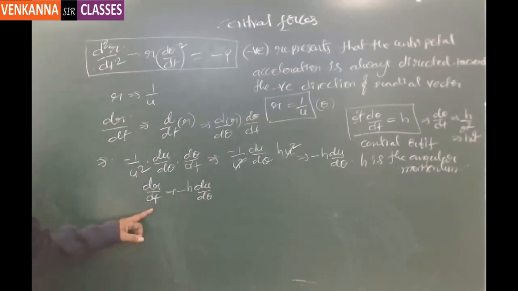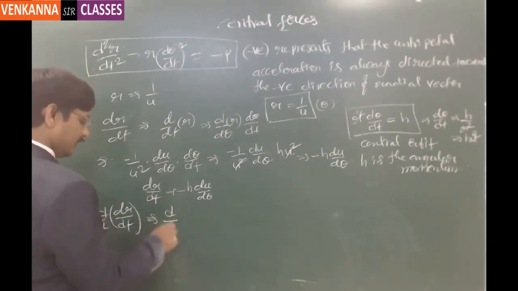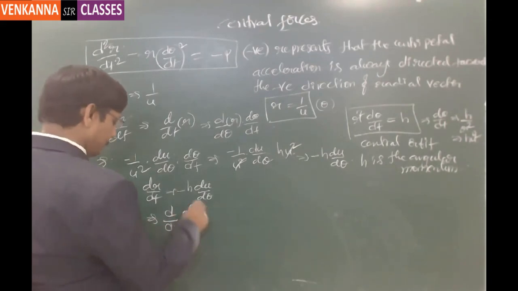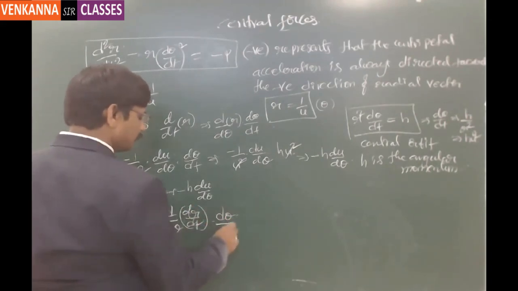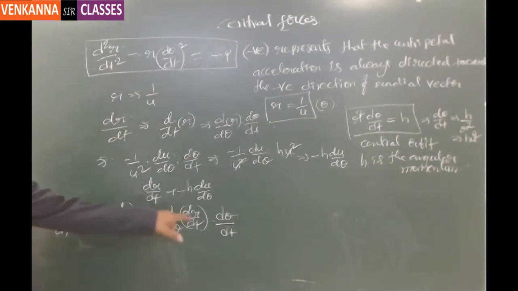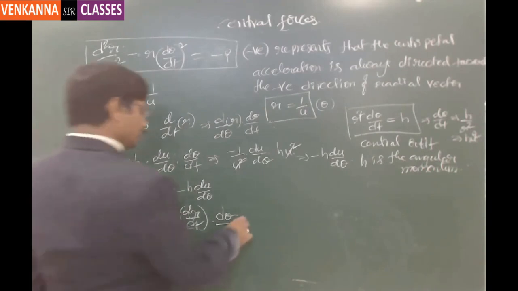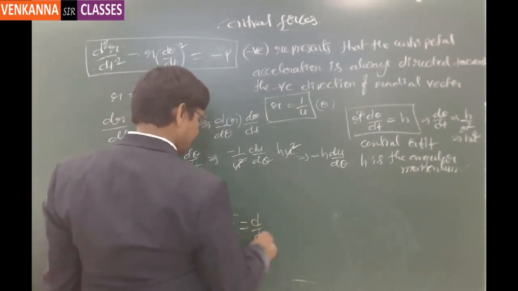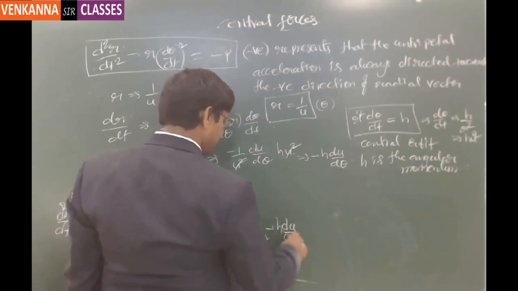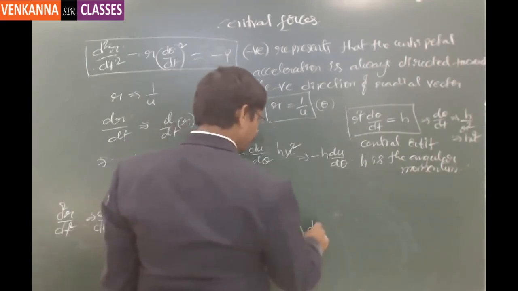Now from this relation, if you take the derivative again, this is d square r by dt square. So d square r by dt square is d by dt of dr by dt, and this can be further expressed as d by d theta of dr by dt into d theta by dt. The same procedure, the chain rule, is adopted here as well. So dr by dt we have already calculated, that is minus h times du by d theta, into d theta by dt.